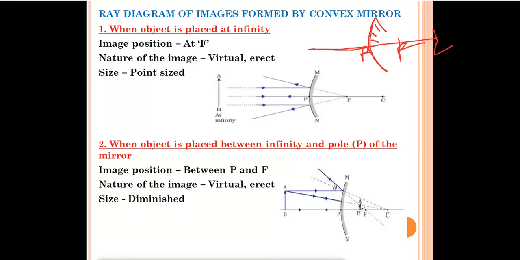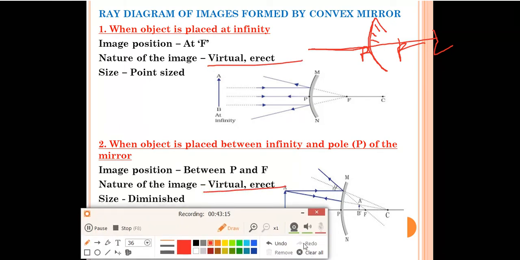Now, where are the two rays meeting? The two rays are meeting at this point. AB is your object. The image is formed between the pole and the focus. So image position will be between P and F. And what is the nature of the image? Since the rays of light only appear to meet, we have to write virtual and erect. Diminished means smaller in size than the object. So you have to remember, in case of a concave mirror, the image formed is real and inverted, but in case of a convex mirror, we have seen that the image formed is virtual and erect.